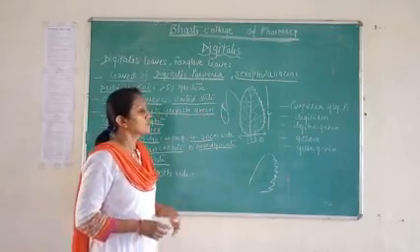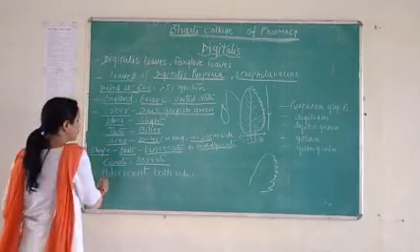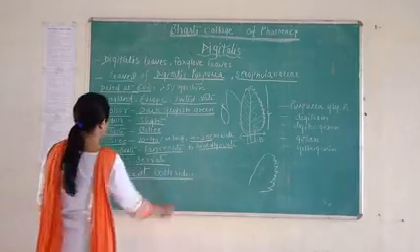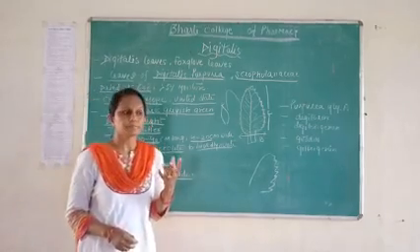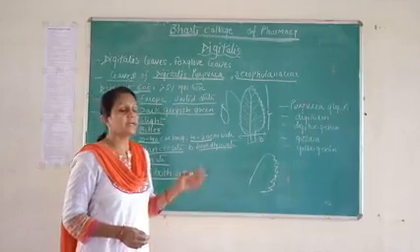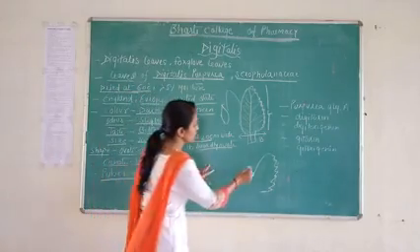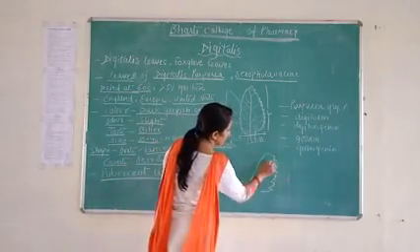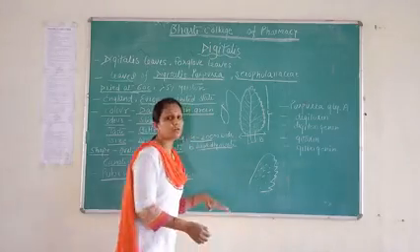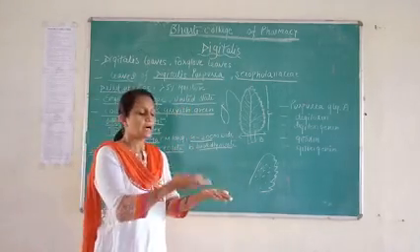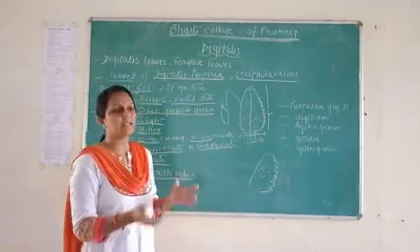The digitalis leaf shows pubescence on both sides. Pubescence means small hair-like structures present on both sides of the leaf, upper side and lower side.